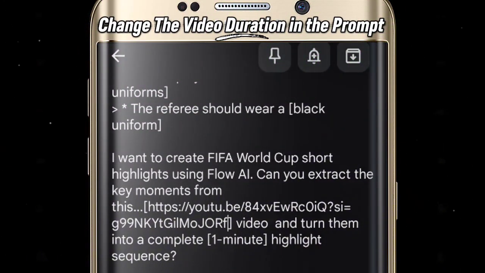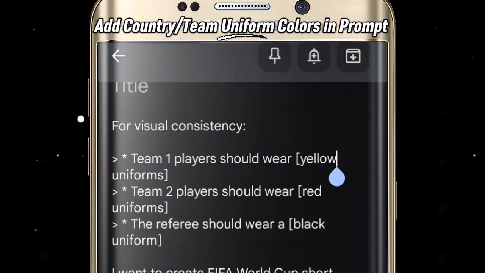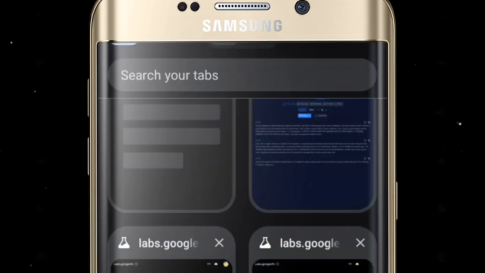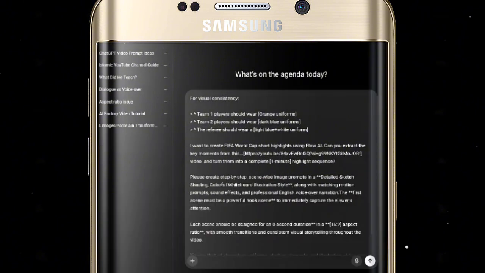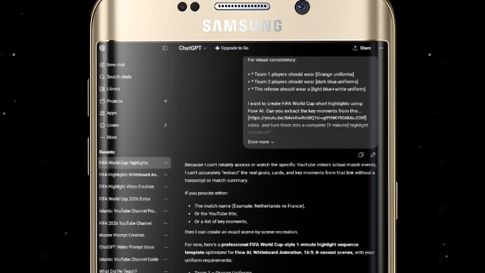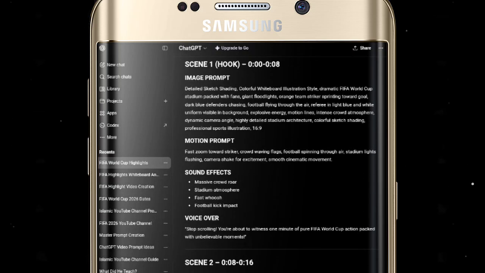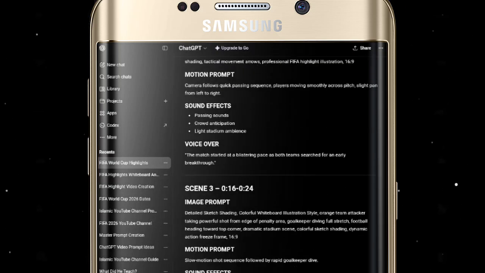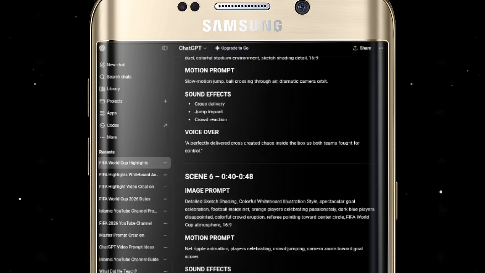For example, if the original video is 2 minutes long, you can ask ChatGPT to generate a 1-minute highlights version. At the top of the prompt, mention the uniform colors of both teams to ensure consistent character designs throughout the video. After editing the prompt, open ChatGPT and paste it. ChatGPT will generate a complete 1-minute highlights video package, including step-by-step image prompts, motion prompts, voice-over scripts, sound effects.